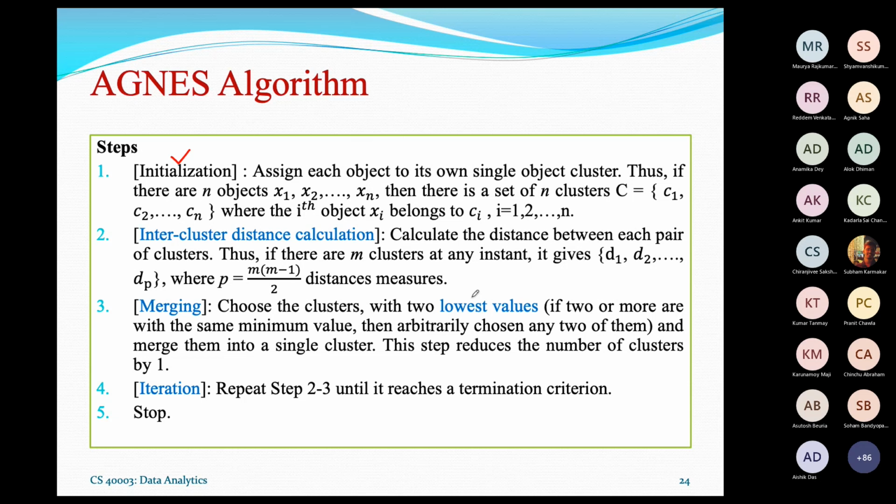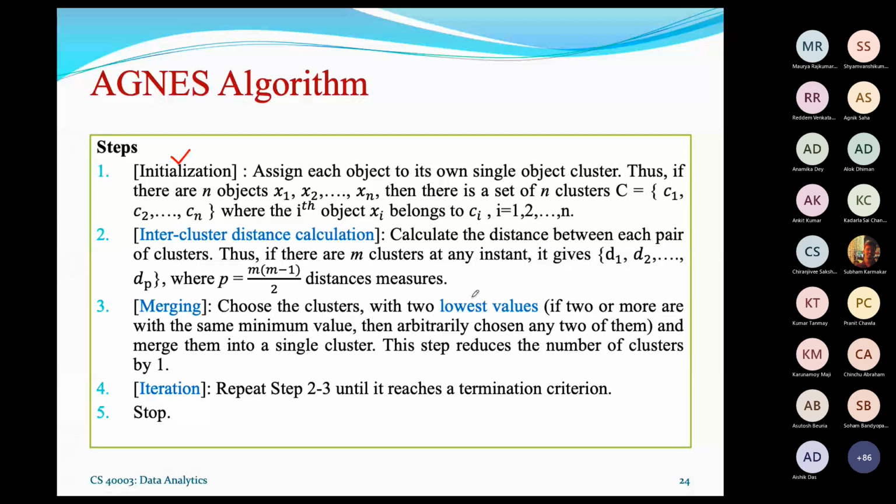Then in each step, n clusters become n minus 1 after one merging, and then the next level will start, and this procedure will be repeated until we reach a termination criterion. Here, the termination criterion may be that the inter-cluster distance reaches a certain minimum value, and then we can stop.